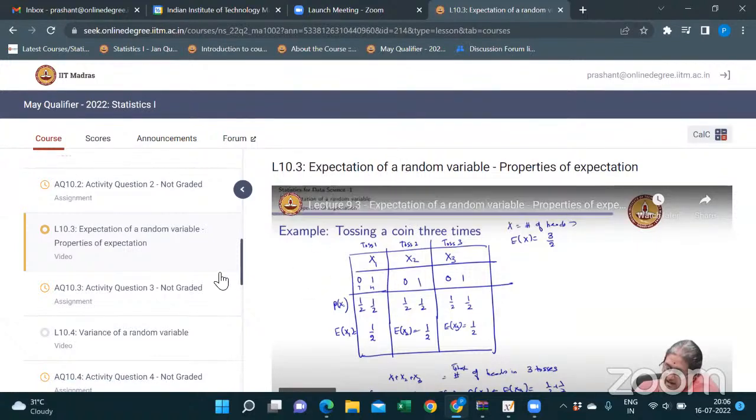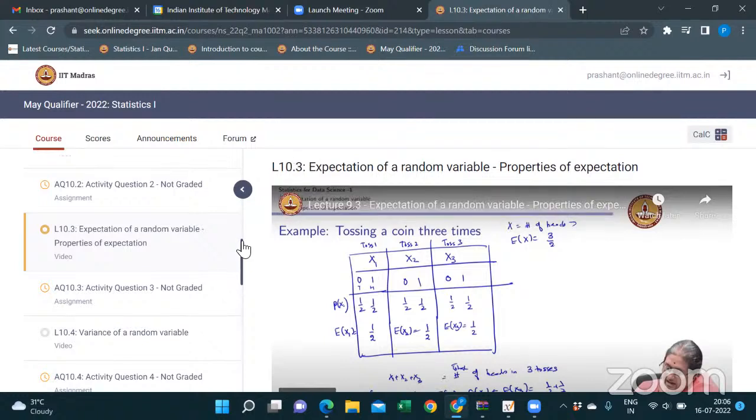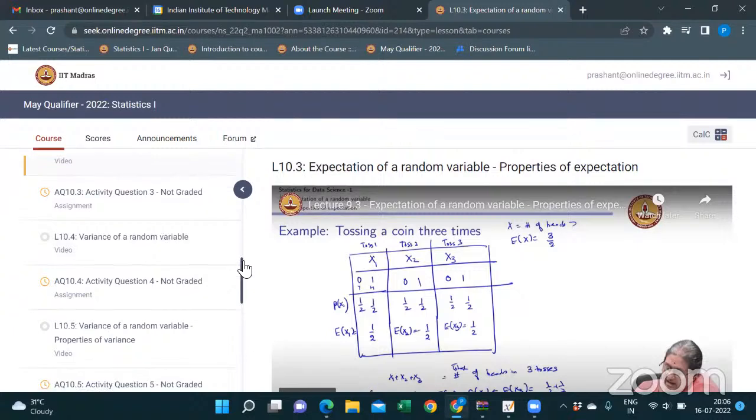Sir, final question. Regarding independent random variables, is there any specific method to know whether the random variables are independent? Ma'am has showed only the examples where it is evident that the random variables are independent. You have to actually think whether it is independent or not. Otherwise, it will be mentioned in the question whether it is independent or not.